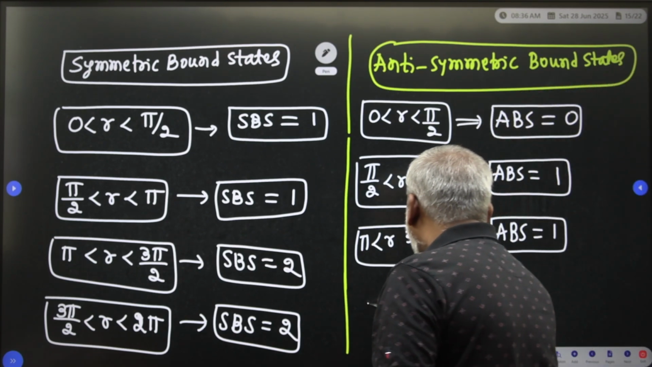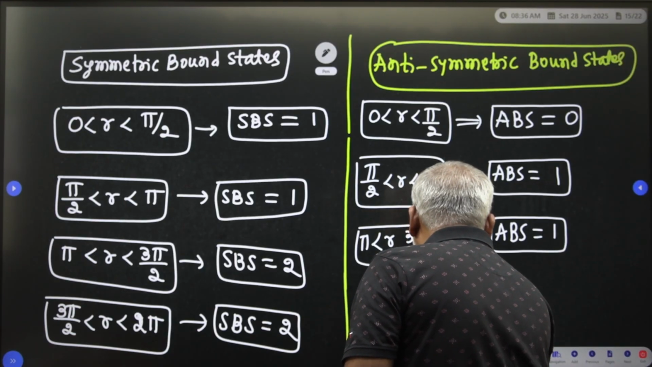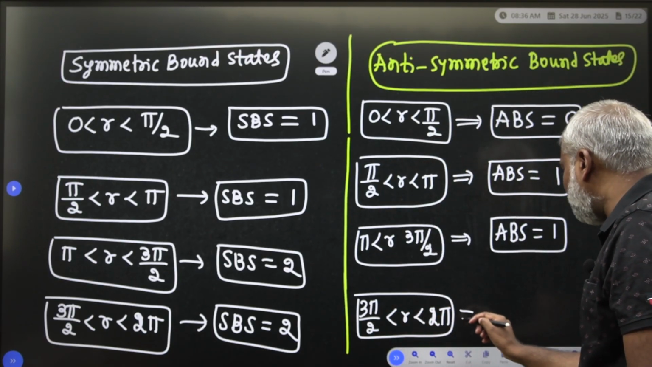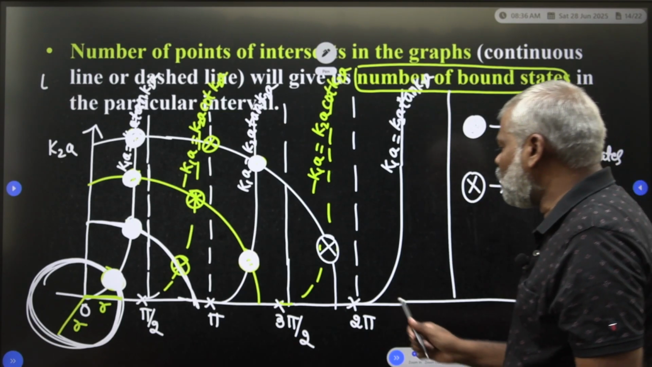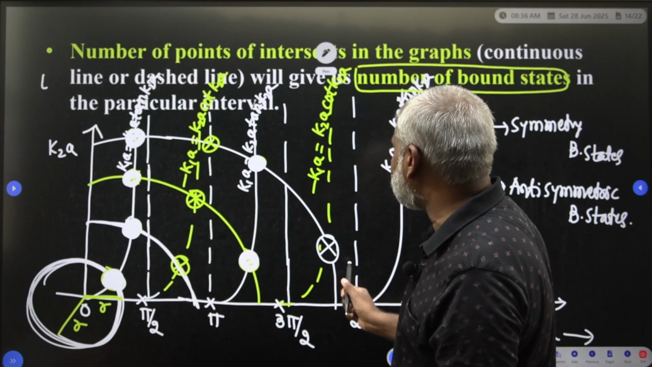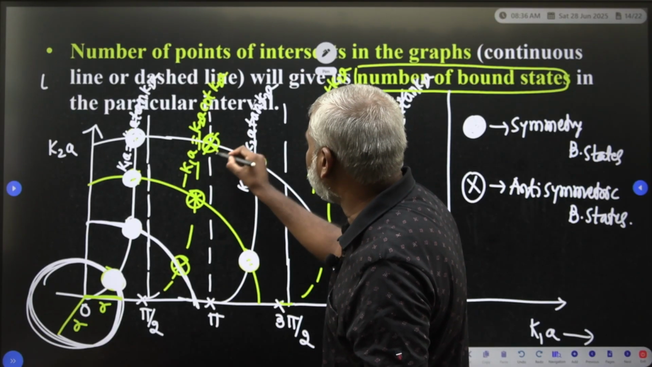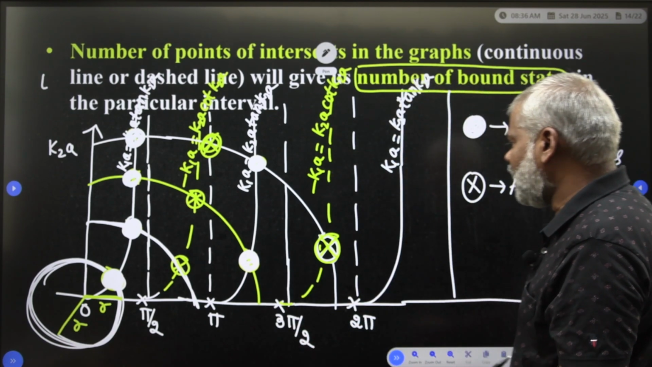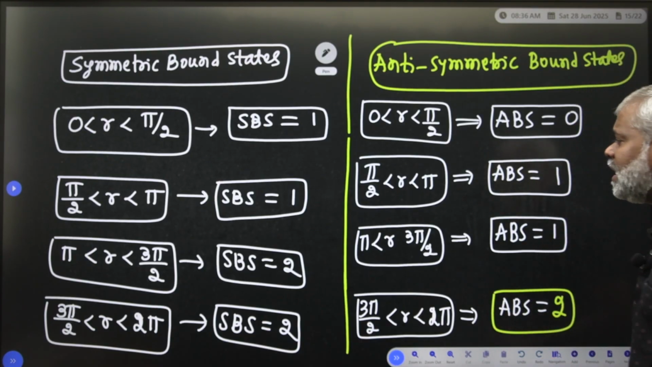So therefore, lastly, you have to take 3 pi by 2 is less than r is less than 2 pi. You have to observe your radius is in between 3 pi by 2 to 2 pi. How many anti-symmetric bound states are existing? Here one anti-symmetric bound state and here one more anti-symmetric bound state is there. So total 2 anti-symmetric bound states are existing.